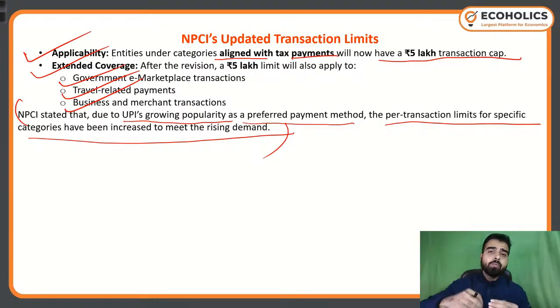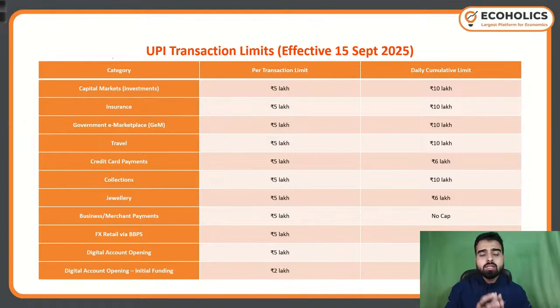So this is the penetration of UPI in our everyday lives. Seeing UPI becoming a preferred payment method for everyone, NPCI decided to extend this limit. So you know the reason. Now we'll see the new limits for different kinds of transactions: the per transaction limit as well as the daily cumulative limit.